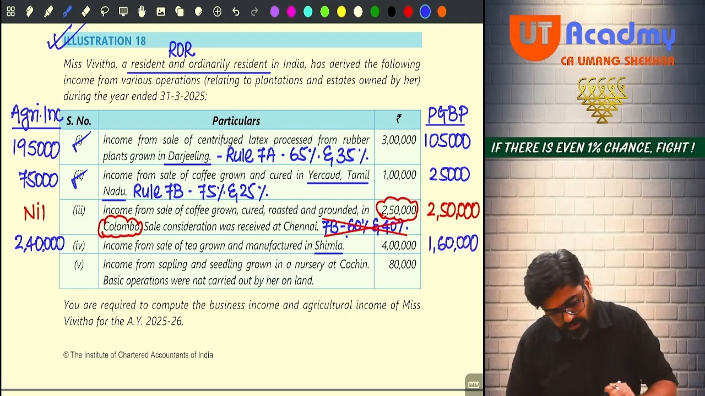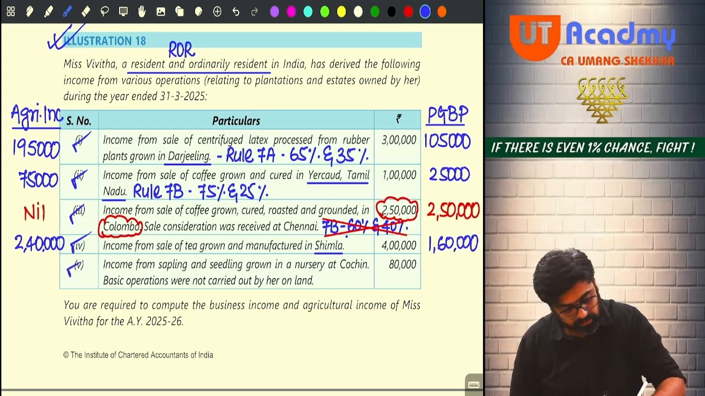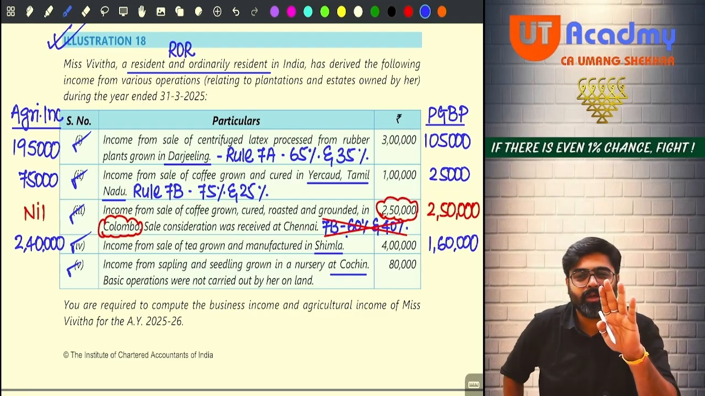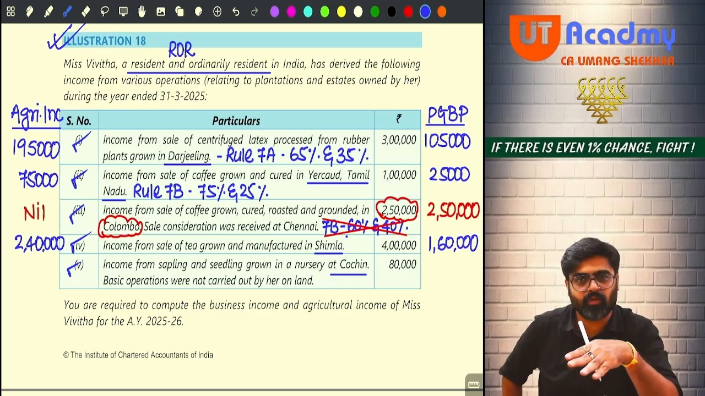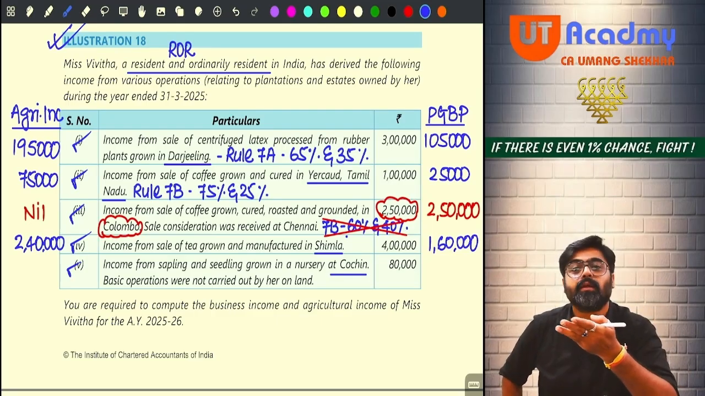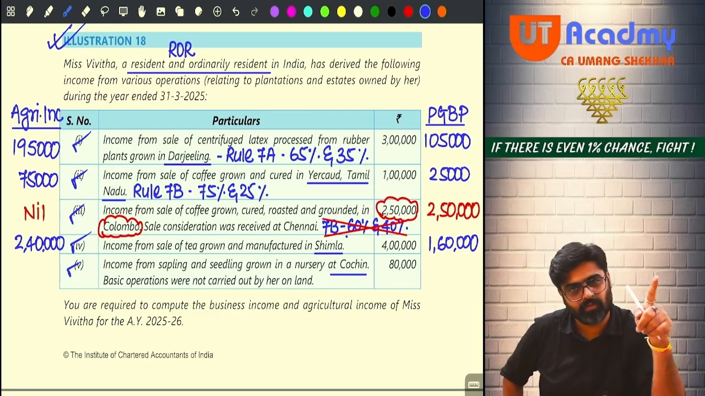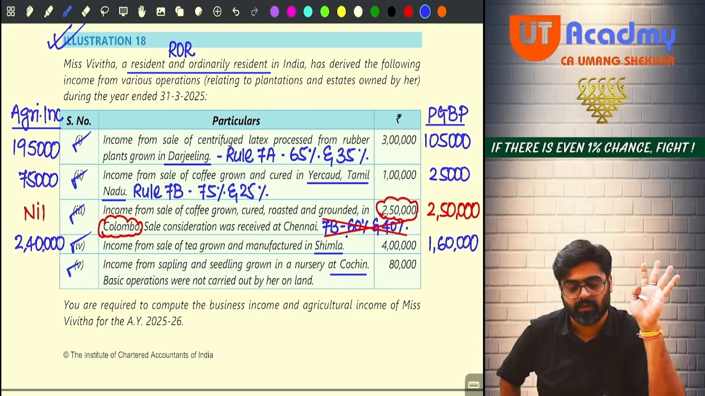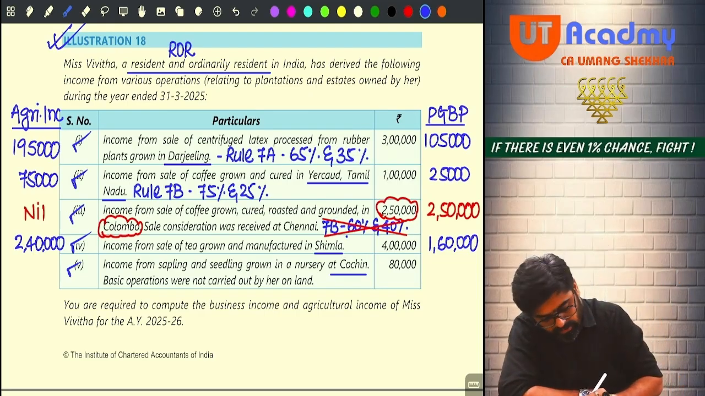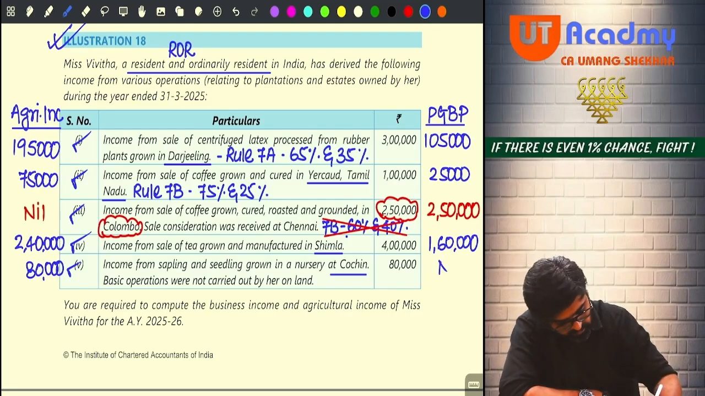That is your PGBP. Next one, income from saplings and seedlings grown in nursery at Cochin. Basic operations were not carried out by her on land. No need to perform any basic operations on land. If you are earning any income from sale of seedlings, saplings, etc. in a nursery in India, that will be your agriculture income, fully exempt. Yes or no? So, where will I write this entire 80? Entire 80 this side. No business income, sir.